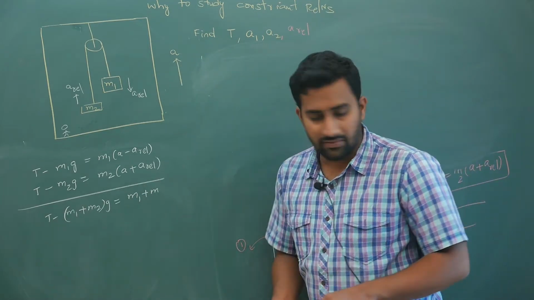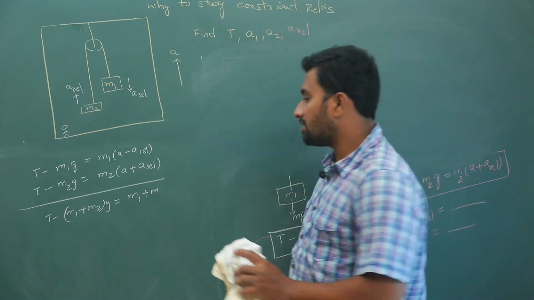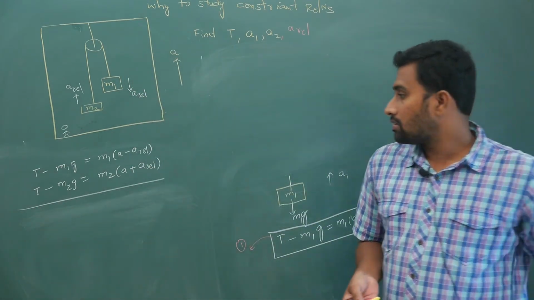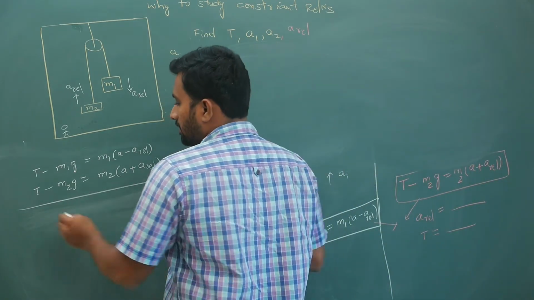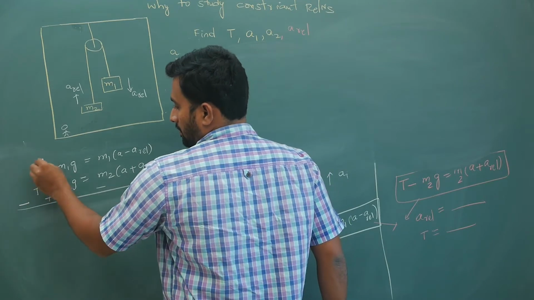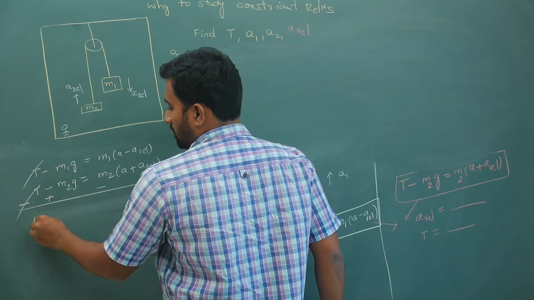I think it's better we subtract to get the value of A relative first, and then substitute it back to get T. So if you subtract, T minus T will cancel off.